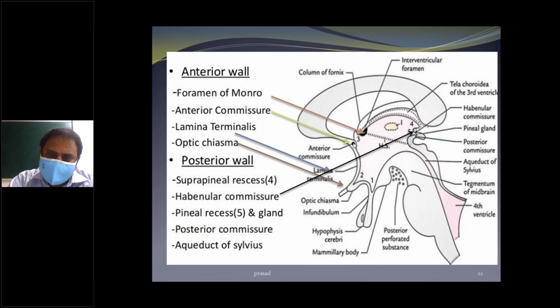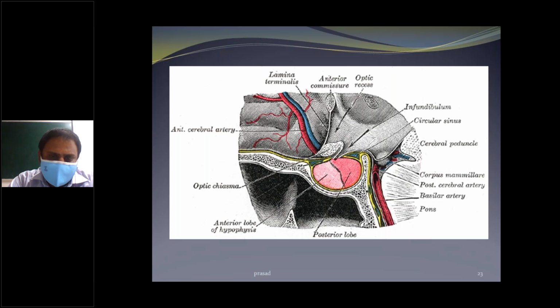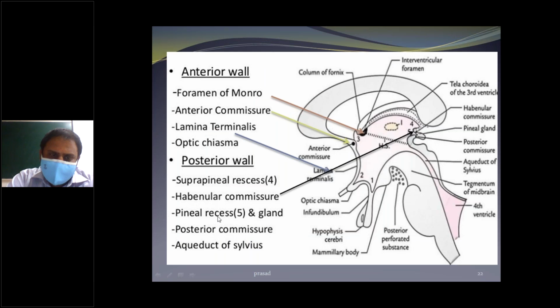Okay, anterior commissure. And next one is the lamina terminalis and optic chiasma, optic chiasma and suprapineal recess. Here are the suprapineal recess and the anterior commissure or posterior commissure.